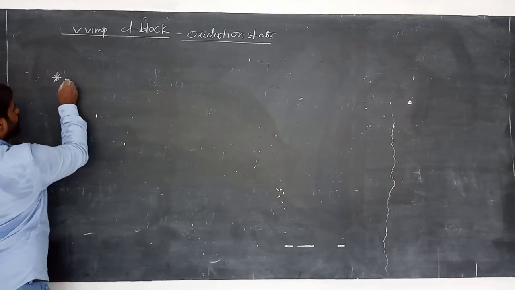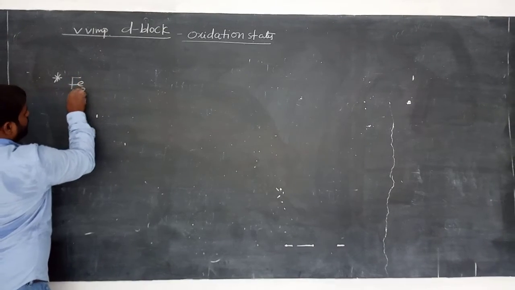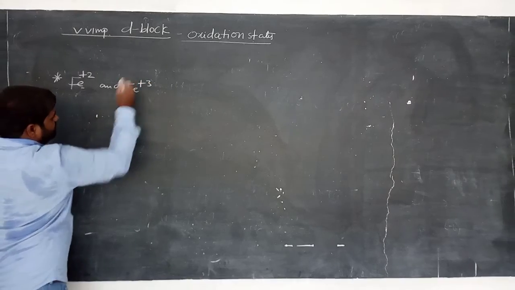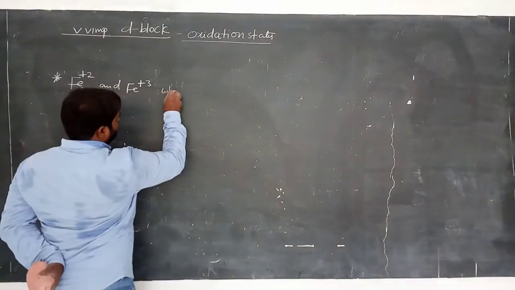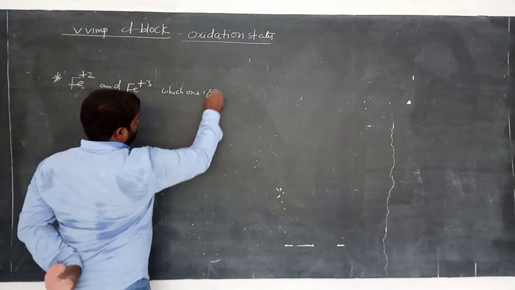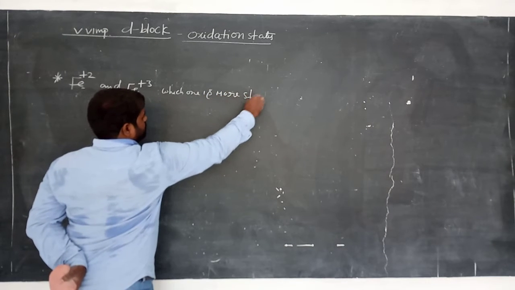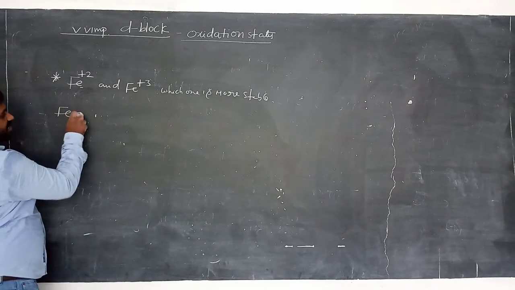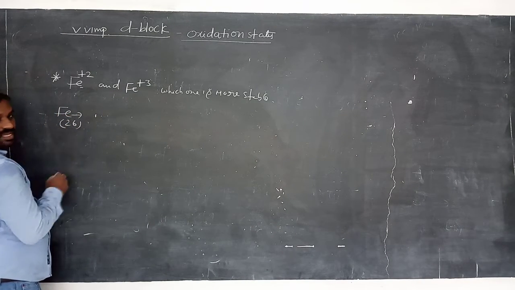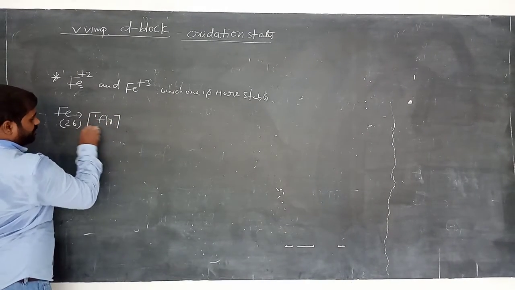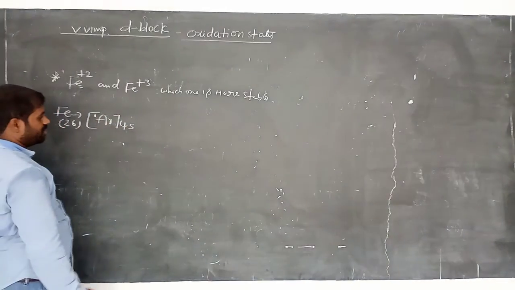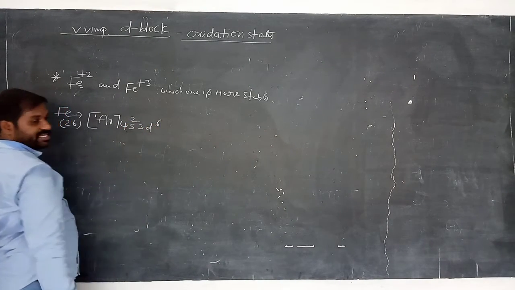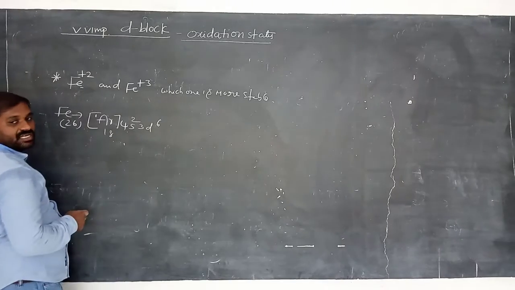And let's see Fe plus 2 and Fe plus 3, ferrous and ferric. Which one is more stable? What is the electronic configuration of iron, atomic number 26? That is argon 4s2 3d6, am I right? 18 plus 2 is 20, plus 6 is 26.